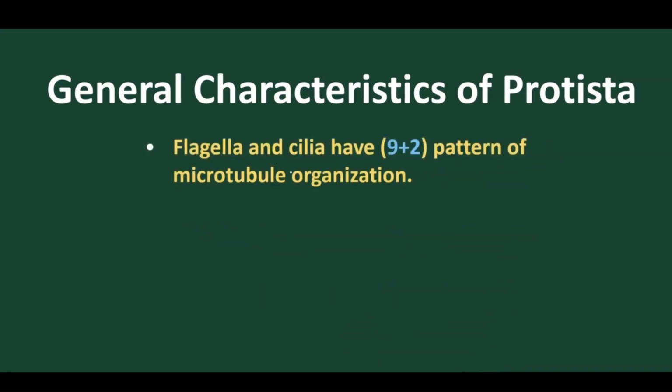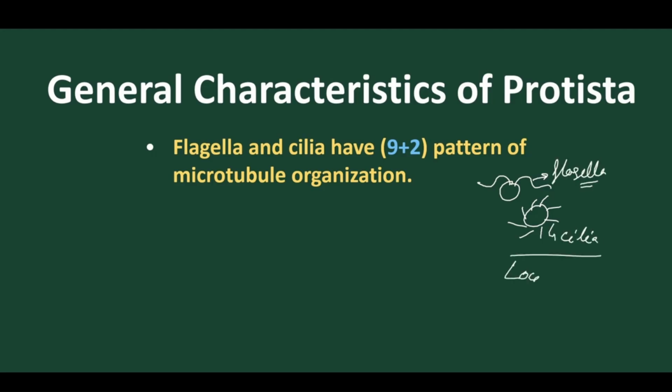Now, flagella and cilia are present as the locomotory organs. We find either flagella present or the appendages called cilia present, and these are the locomotory organelles. Got it? And the pattern of arrangement is 9+2.